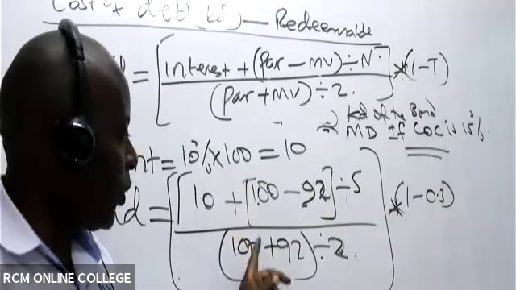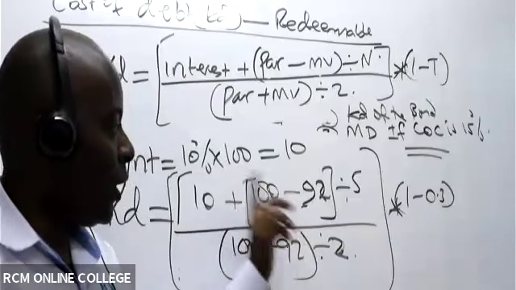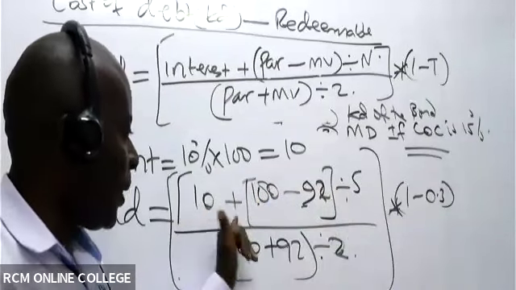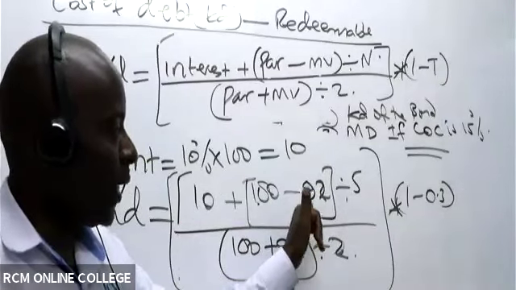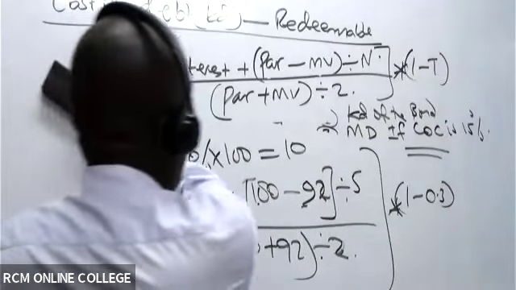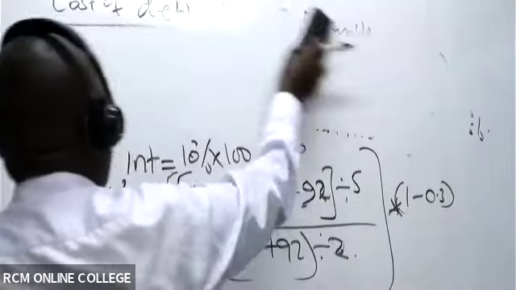Get the numerator first. So I will say here 10 plus 100 minus 92. Whatever I get here, of course, I'll have to divide by 5. So I'm saying 10 plus, open brackets, 100 minus 92, close brackets, you divide by 5. What are we getting for our numerator, my good students?